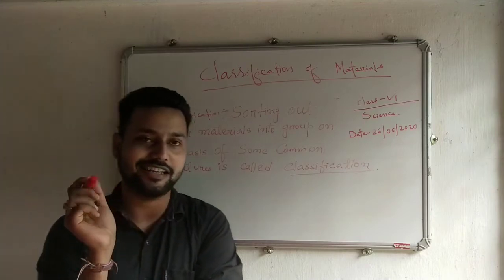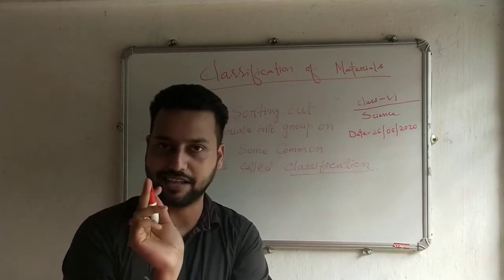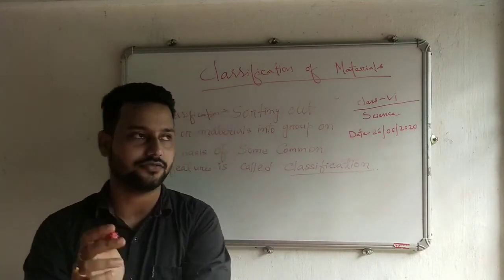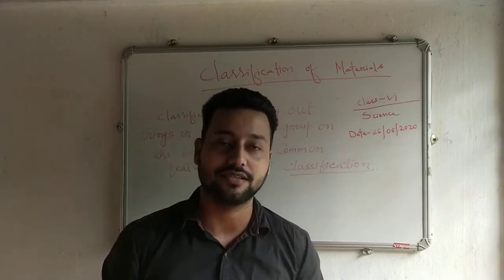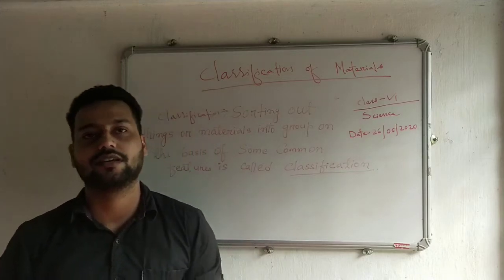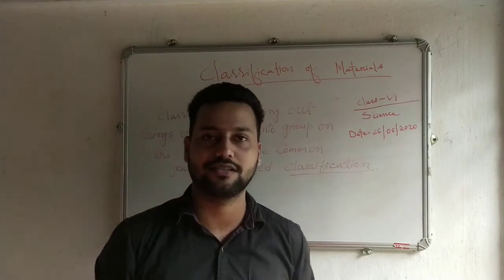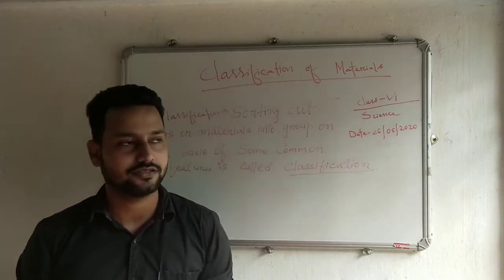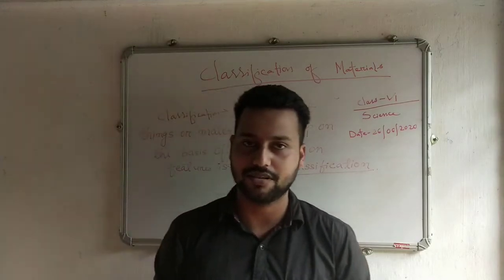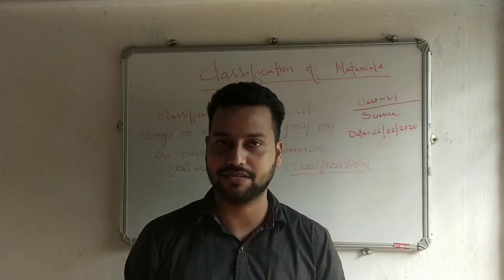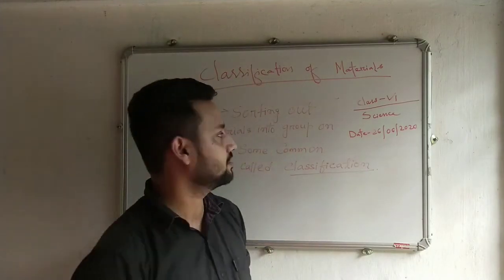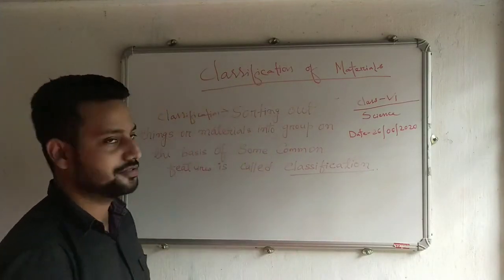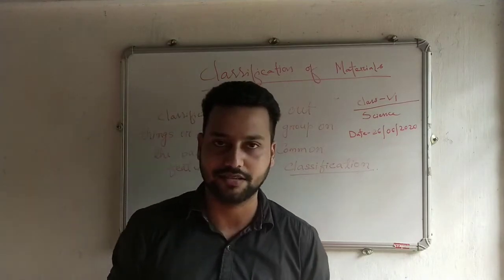We can take another example of the animals also. Some animals may fly, some animals live in the water, some animals live in holes, some animals eat flesh, some animals eat grass. So on the basis of that, we can also classify the animals into various groups. So this is called classification, that is, sorting out of things or materials into groups is known as classification.